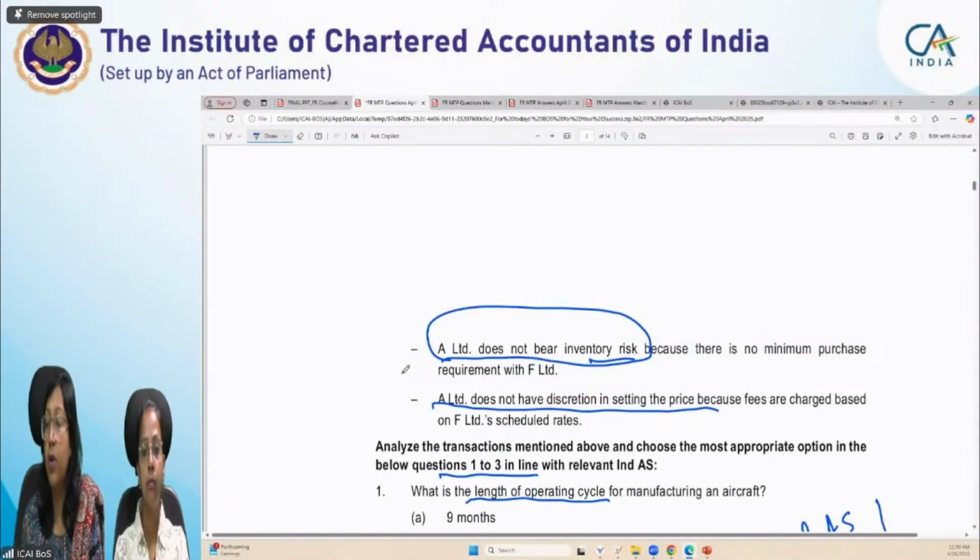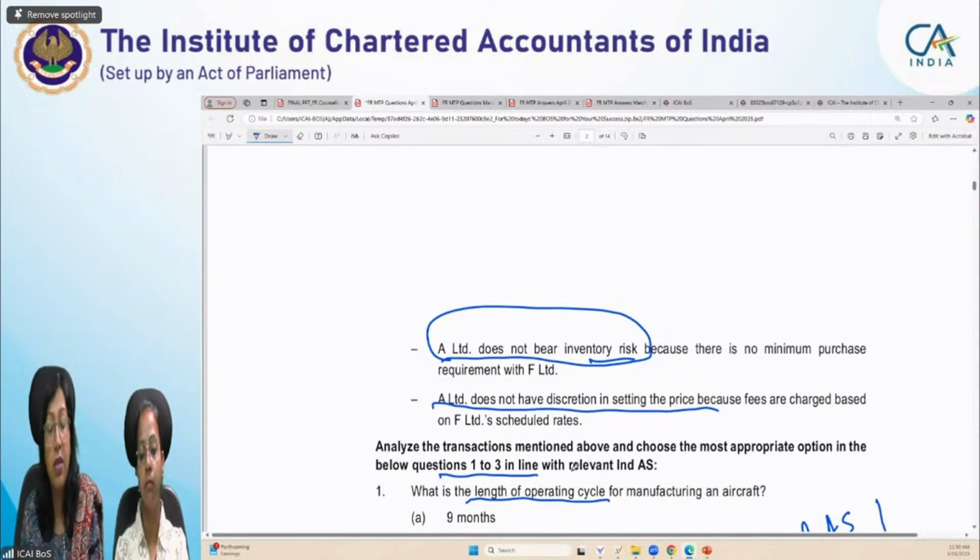Okay, so here definitely A Limited is the principal, because it has the main power and control over the adverts, timings and quality, and is responsible for all the adverts which are being published online. So A Limited is a principal here.